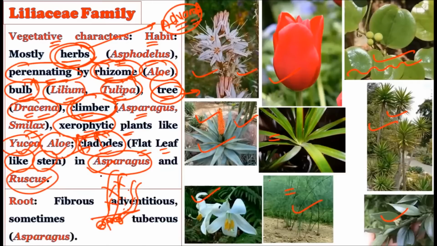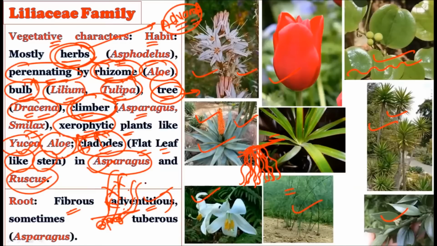Now see the roots, how the roots are there. See, the fibrous adventitious roots are there. Yes, of course, it's a monocotyledonous plant family, so the adventitious type of root system is there. That is, many roots are coming out from a single point, and there is no main root, all roots are the main roots. So a bunch of roots is created, and such a kind of root system is called the adventitious root system, which is found in the monocotyledons.